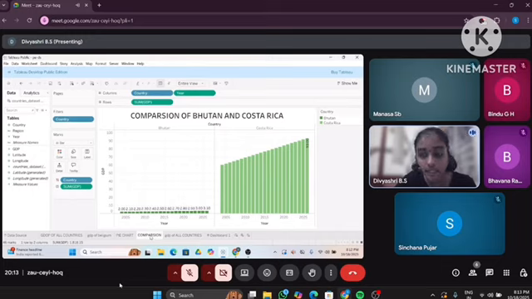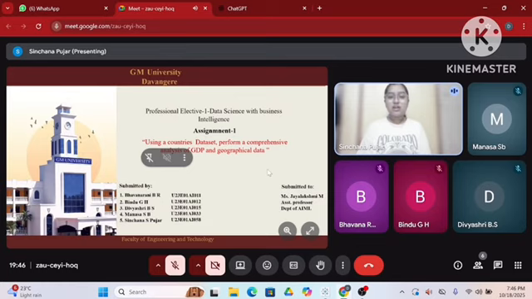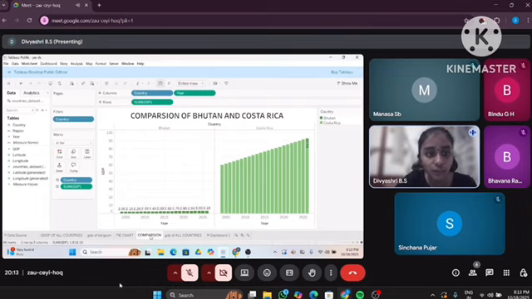By visualizing their GDP values side by side, we can understand how each country's economy has evolved and how they differ over economic scale. Now we have put the columns as country and year, and the filters on country for Bhutan and Costa Rica. We have selected a bar graph, with color for the countries and GDP for the label, and in the rows we have the GDP column. We are comparing the years 2005 to 2025. The y-axis is GDP and the x-axis is year. So this is about the comparison of the GDP of Bhutan and Costa Rica. Now next will be continued by Bindu.